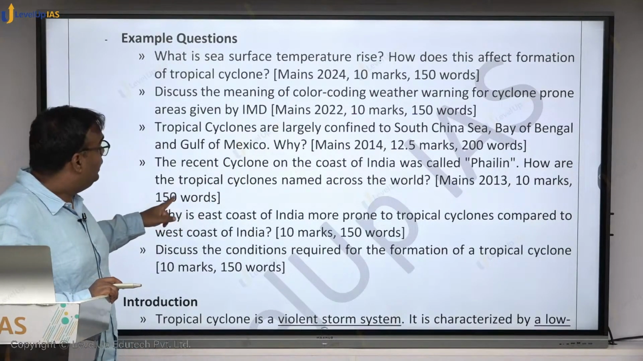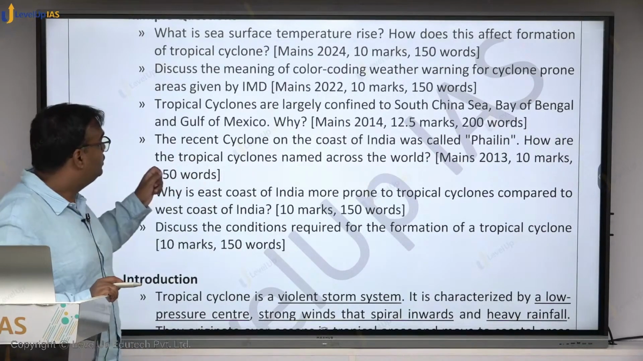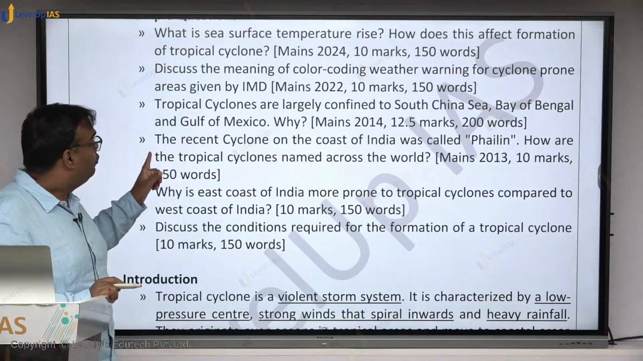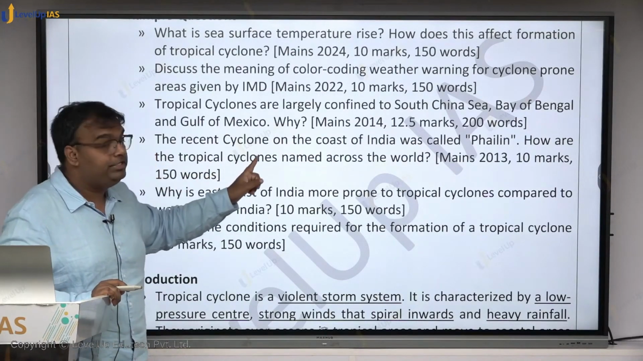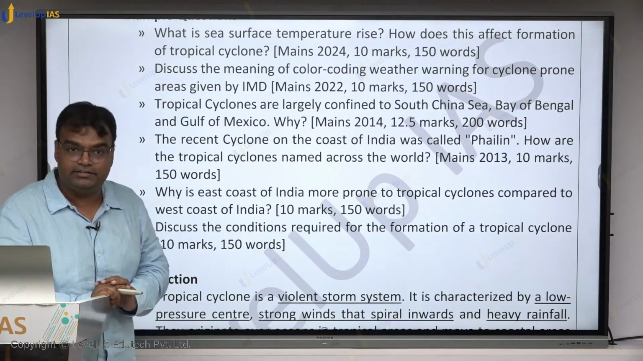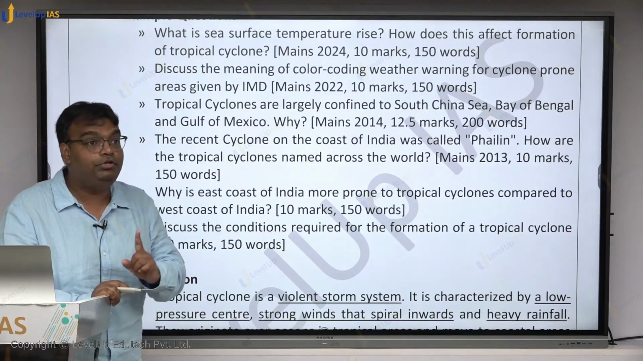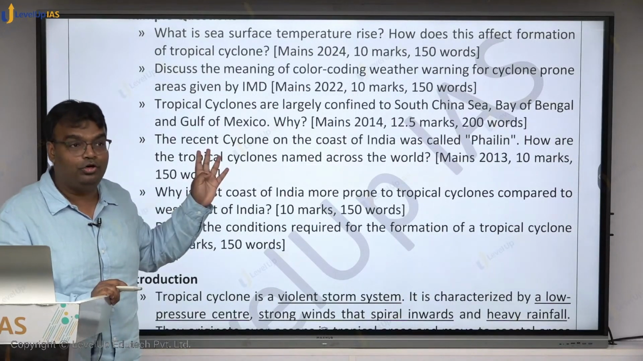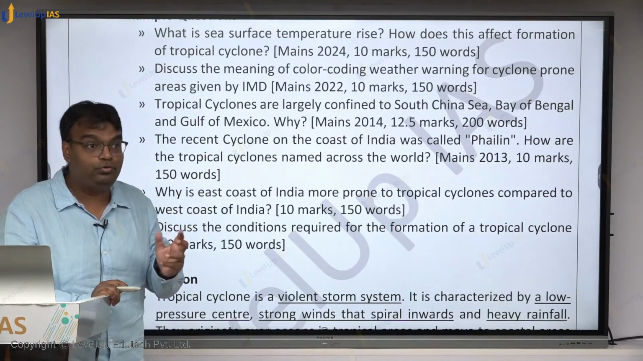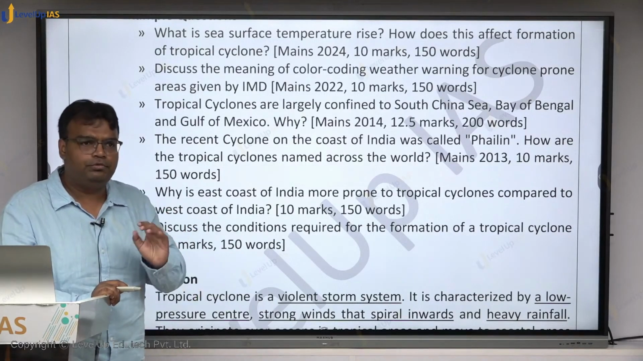And then in 2013, when it was the first year of the syllabus change, they asked: recent cyclone on the coast of India was called Phailin. How are the tropical cyclones named across the world? This was another. So you will see in the last 10-11 years, since 2013 when the syllabus change had occurred, how many questions on cyclones have been asked? 4 already. This is how important and relevant this topic is, and we will finish it once and for all. We'll be in a position to answer all the questions.